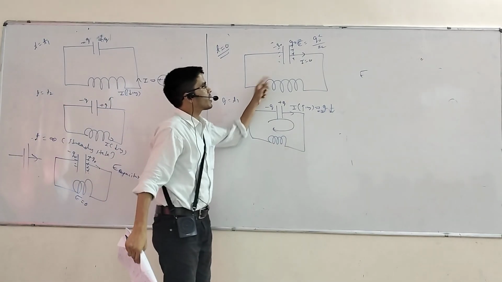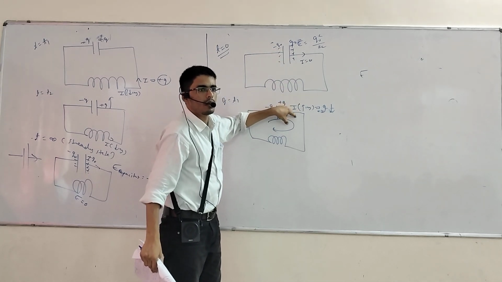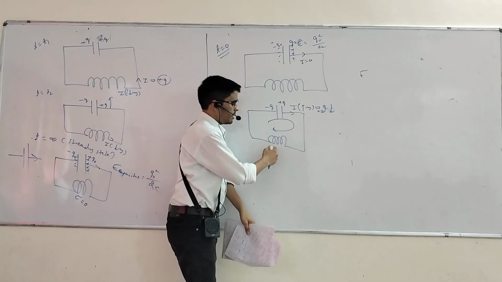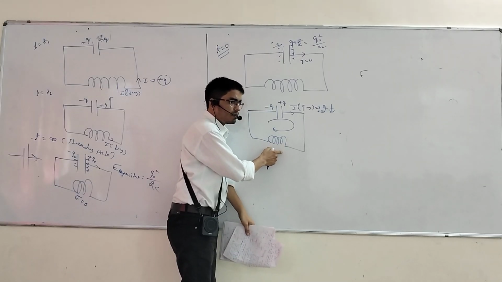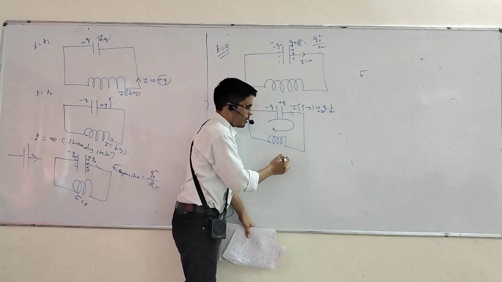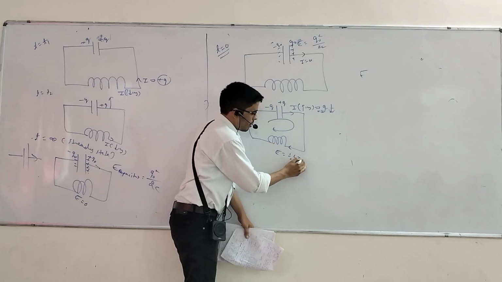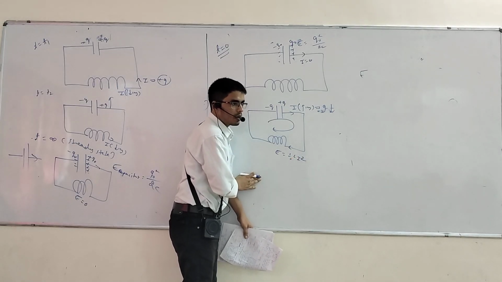Now energy will transfer from capacitor to inductor. Understood? Here, will energy be increasing or decreasing? Increasing. Suppose the current I have assumed is I. So what is the energy here? Half L I square. Correct?